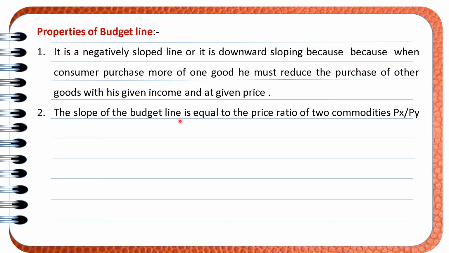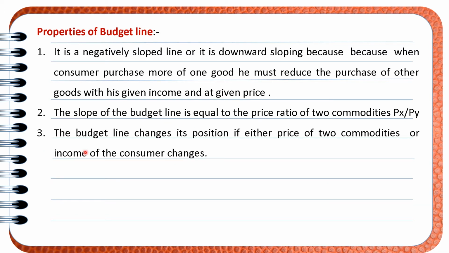The slope of the budget line is equal to the price ratio of the two goods, px upon py. The price ratio of two goods determines the slope of the budget line. The budget line changes with the change in income of the consumer or with the change in price of the commodities. We will discuss this thing in detail.